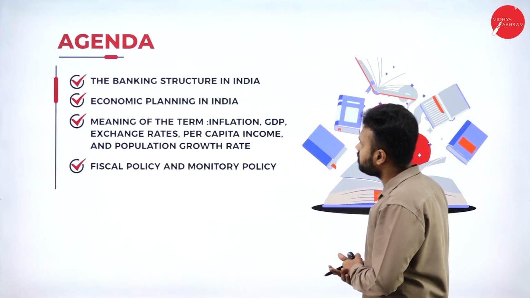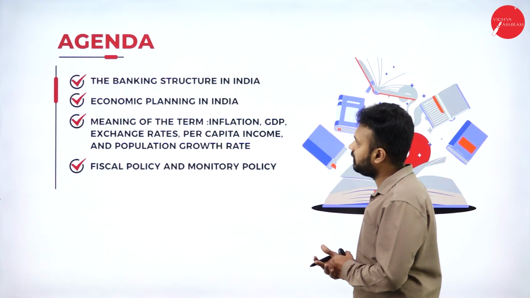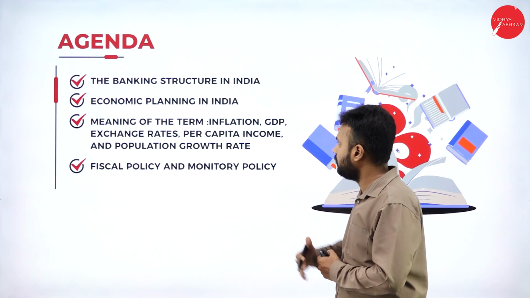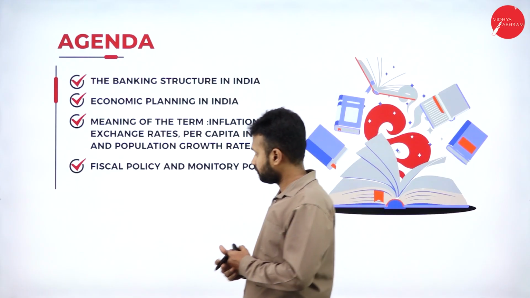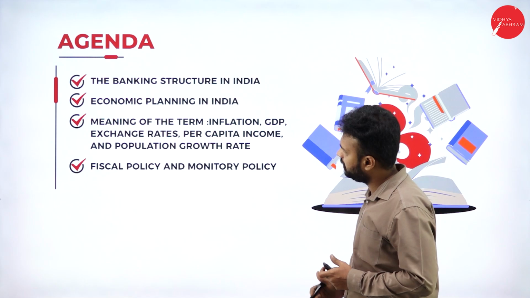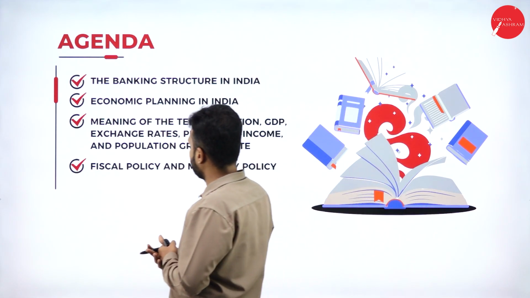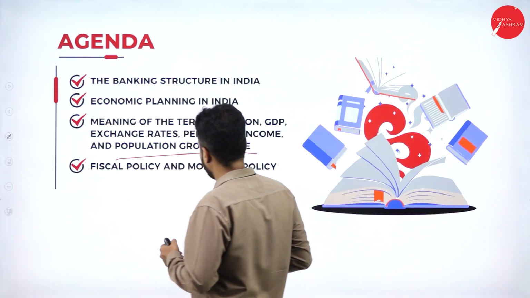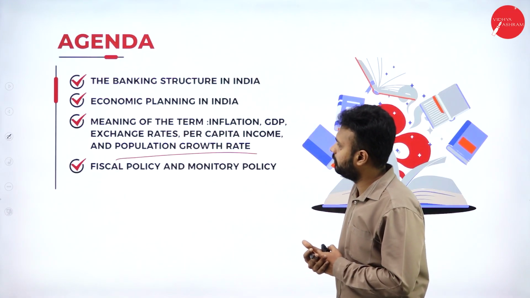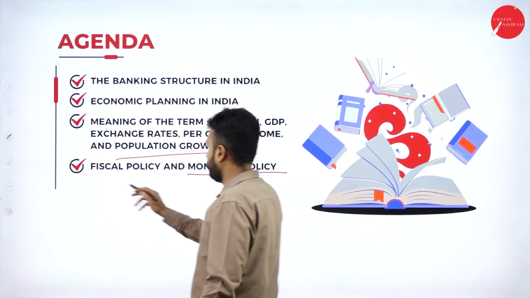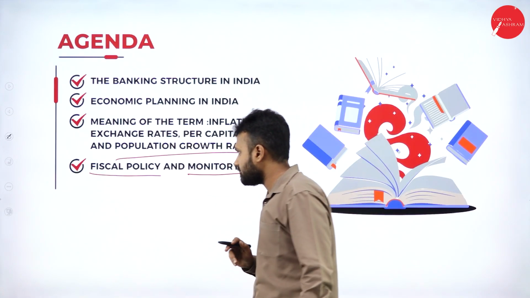This is the agenda of today's session. We are going with the banking structure in India, the different kinds of banking, the distribution of the banking structure in India, the economic planning in India, and the meaning of basic terms: inflation, gross domestic product, exchange rate, per capita income, and the population growth rate. Then fiscal policy and monetary policy. These are all the concepts that we are going to cover in today's session.